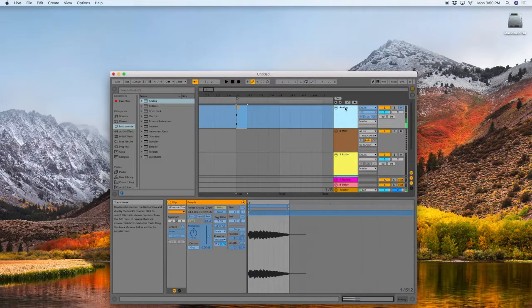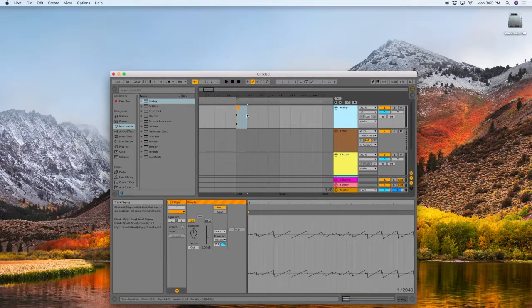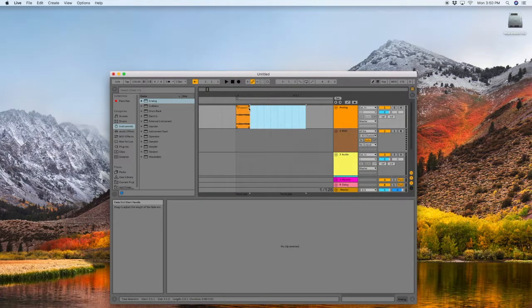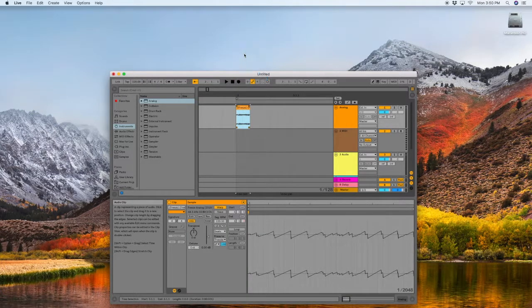Now you're going to freeze and flatten the track one last time. And now you can drag the audio clip onto your desktop. You now have a wave file that is a menu selector button sound.